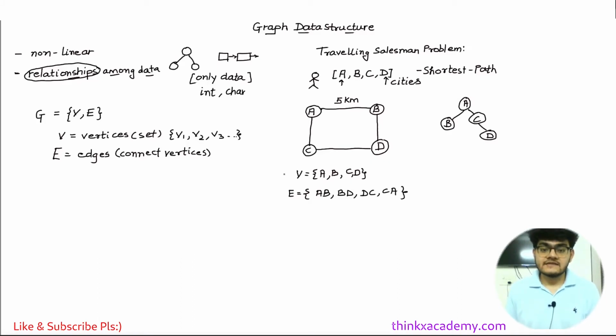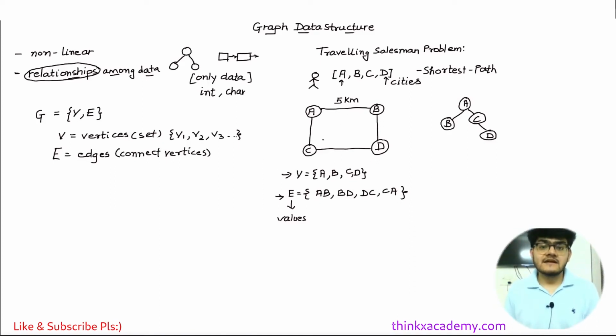So in this fashion, we can actually represent a graph. A graph consists of two very important things, which are vertices and edges. And these edges can also have some values, right? So I'm just going to write here values. These can actually have some values. For example, in this case, the distance was the actual values. Here we can have different values.